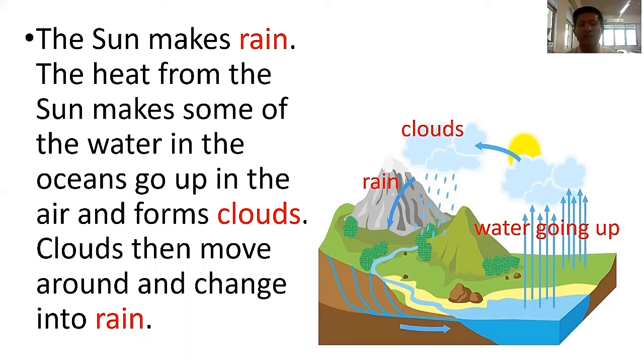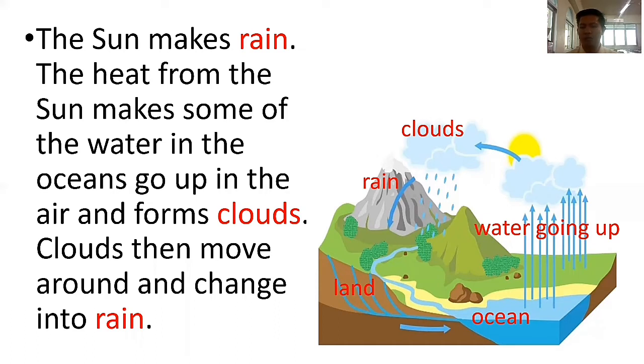After the rain, the water goes to the land, to the rivers, and to the oceans. The water coming from the land goes to the ocean, and the water coming from the river goes to the ocean.